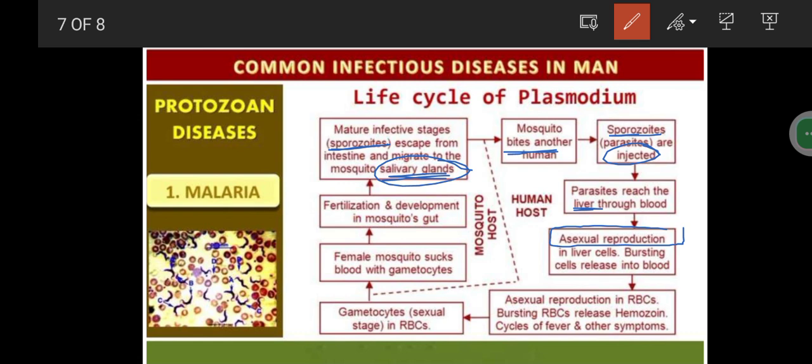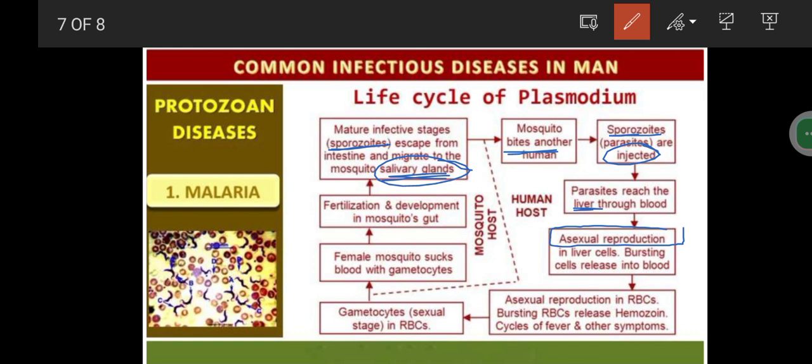After it reaches the blood, what is going to happen? As soon as those multiplied parasites reach the blood, they will attach to the RBCs. In the RBCs also there will be some formation of these parasites, and asexual reproduction will be taking place in the RBCs.